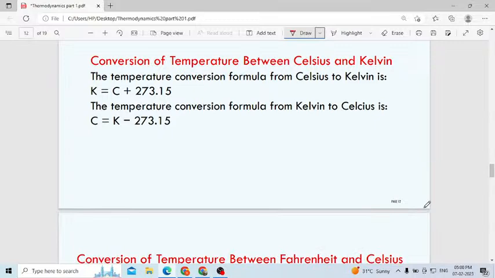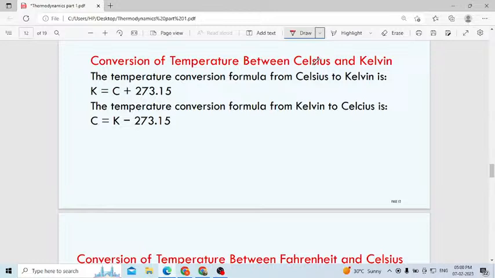Then here very important one, I don't know how they will ask the question in the exam. Normally for the Celsius and Kelvin scales, they will ask the conversion. They will give the problem in Celsius, then ask you to convert to Kelvin.